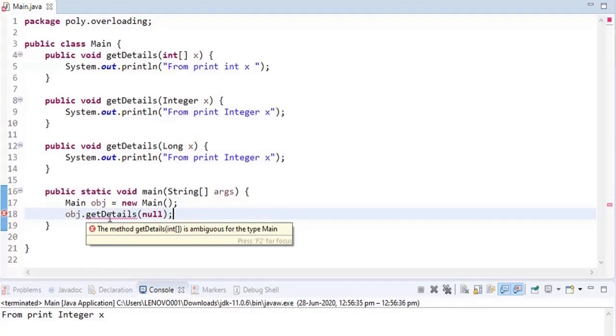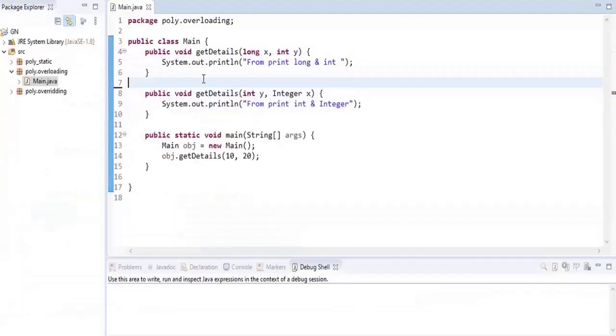It is because, if you remember, this null is acceptable by int array, Integer and long. First, Integer and long are at the same level. Also, the int array x belongs to a different branch. So it is quite tough for the JVM to resolve. That's why it is an ambiguity. Hope you remember this case. I have already discussed this in my earlier videos. For any confusion you can refer to that.